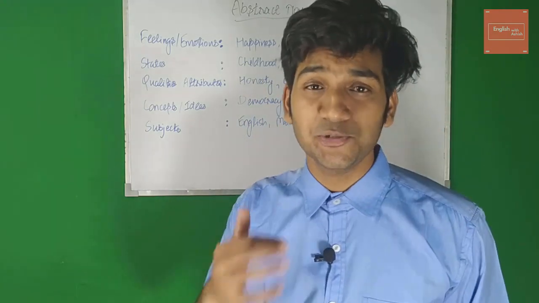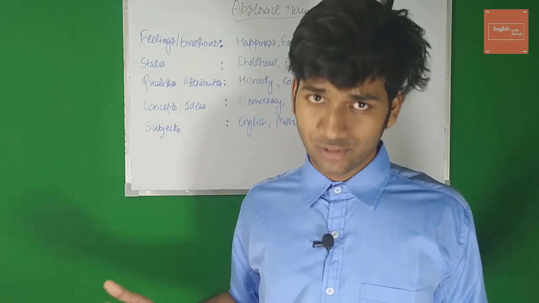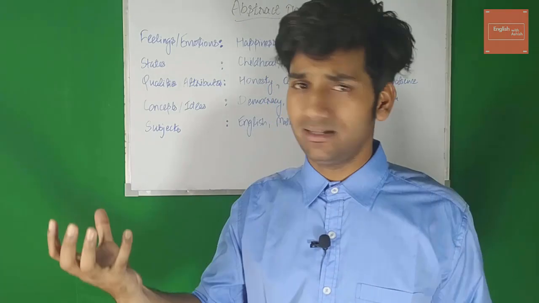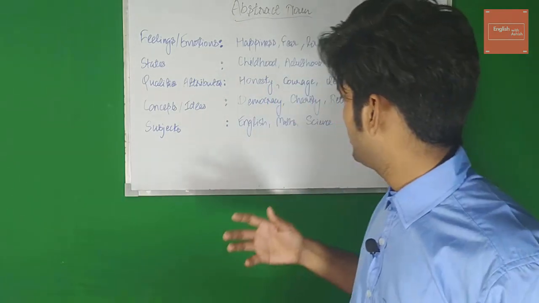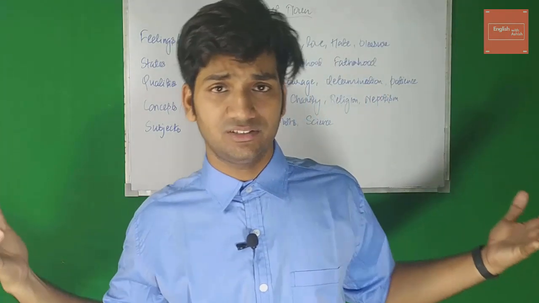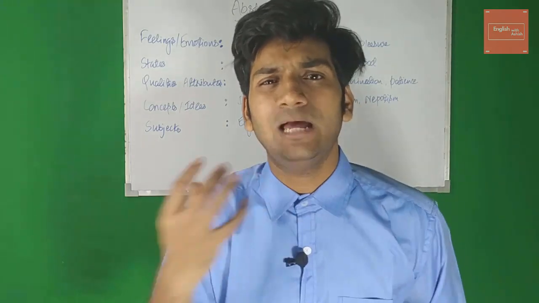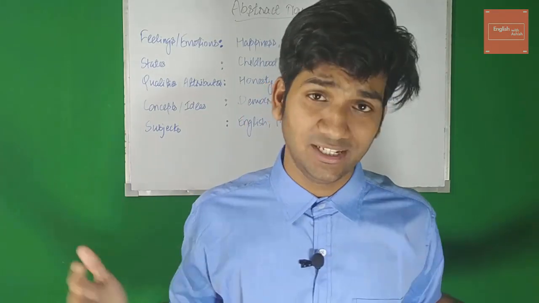English. Can you see it? No. Can you touch it? No. Can you feel it? Yeah. It's an idea. It's a subject, right? Maths, science, so many other subjects. So all these are nothing but abstract nouns. Abstract nouns are nothing but nouns that cannot be touched, that cannot be seen, only can be felt, right?